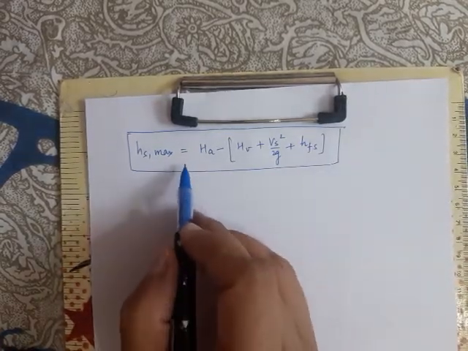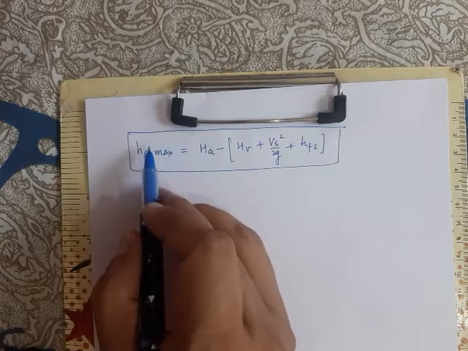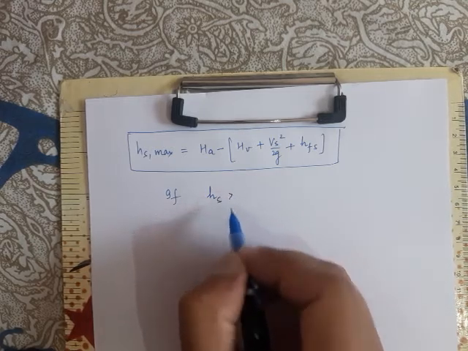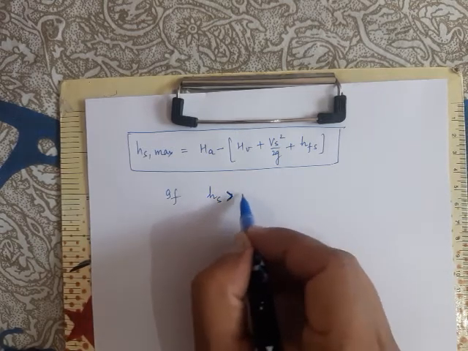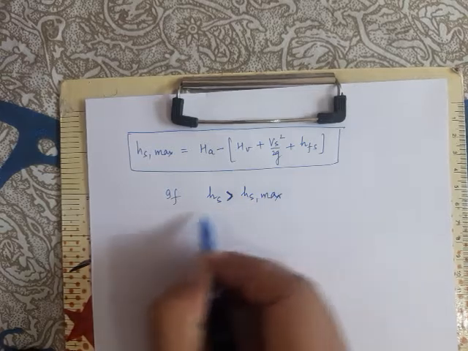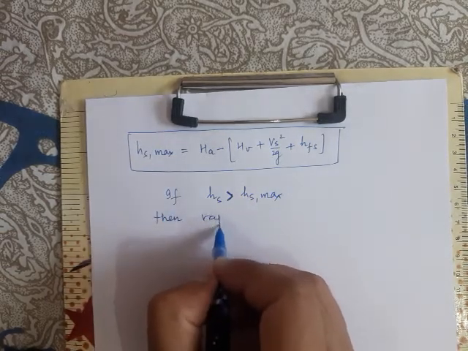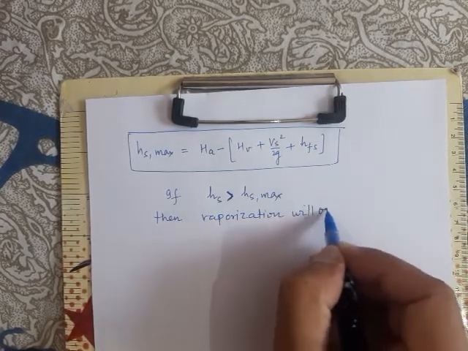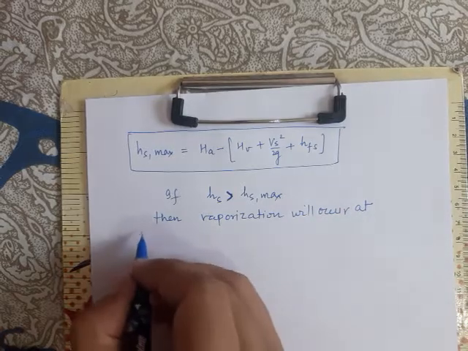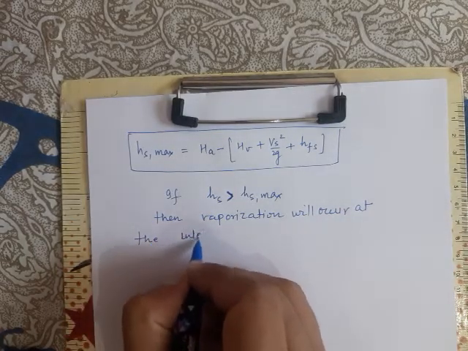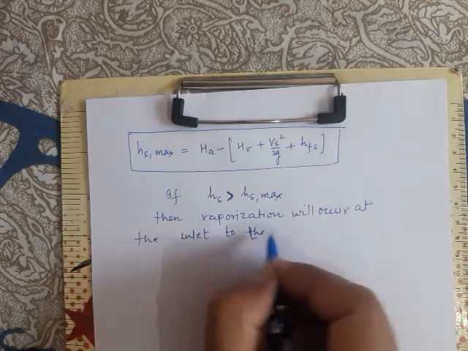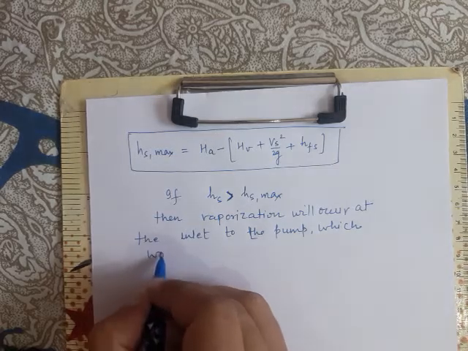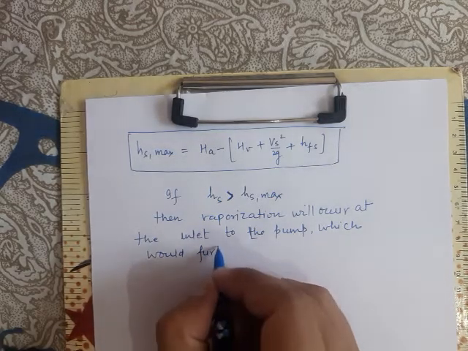Please note, if the available suction height Hs is more than what is given by Hmax, then vaporization of the liquid would take place. Vaporization will occur at the inlet to the pump, which would further lead to the possibility of cavitation.